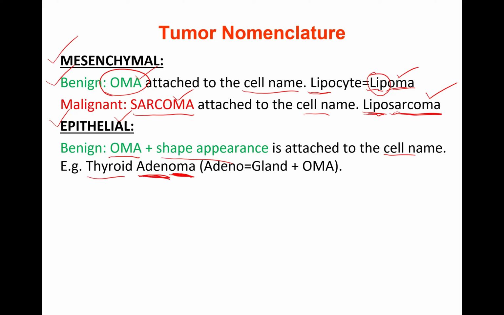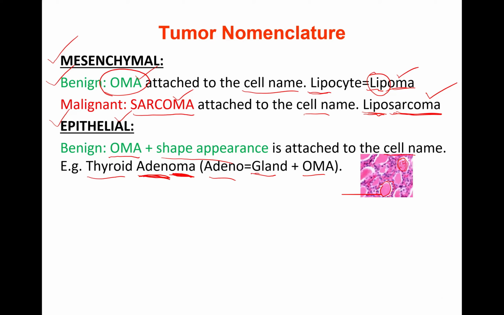Adeno means gland or gland-like. Under microscopy we see a lumen surrounded by epithelial cells: thyroid follicles, which are actually glands.